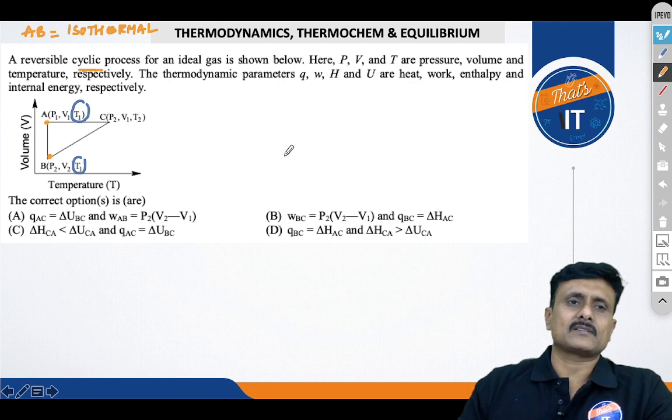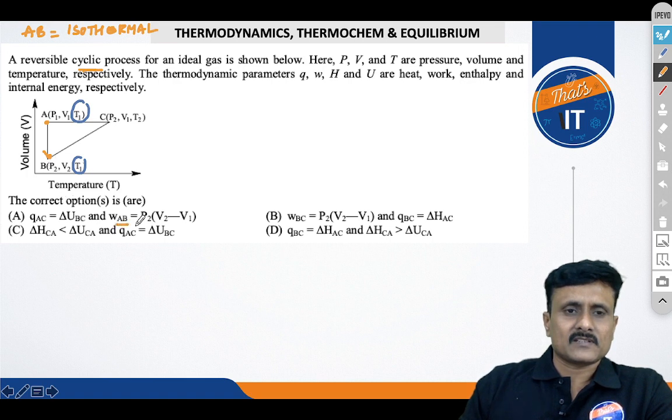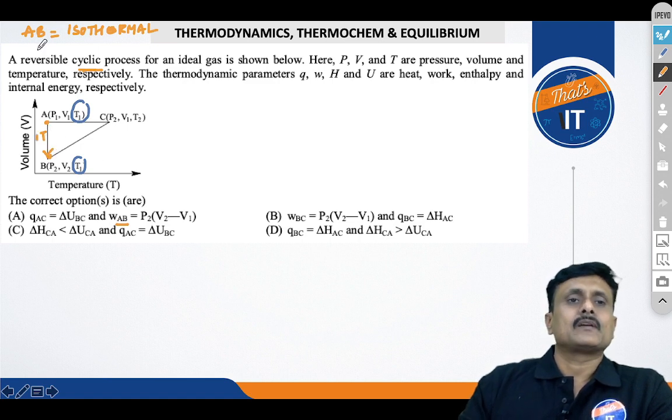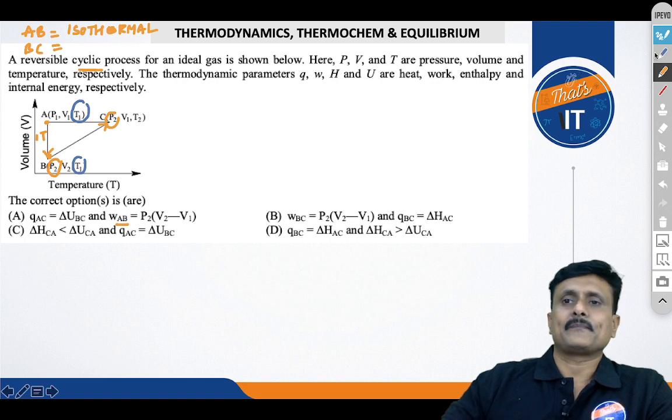Temperature is remaining constant. So I will consider it moving from A to B, because for the majority of the questions you have AB. So AB is isothermal. And look at this B to C. What is remaining constant? You just check. You can see that P2, and over here is also P2. Rest of the two parameters are changing, isn't it?